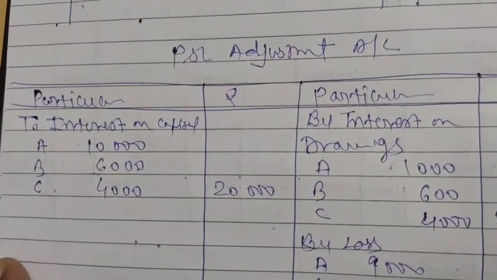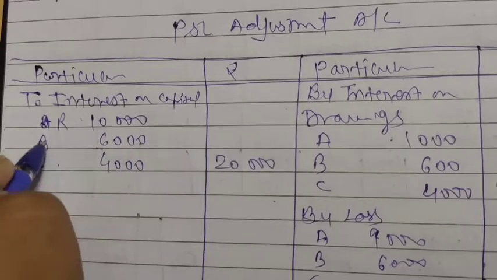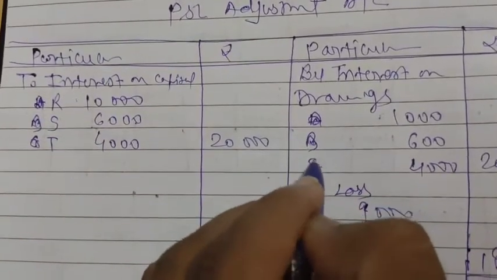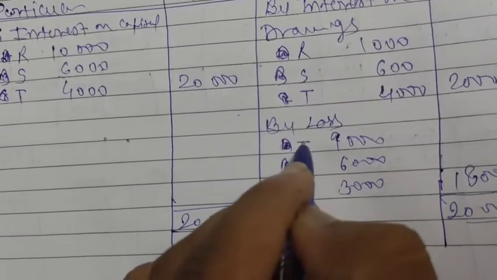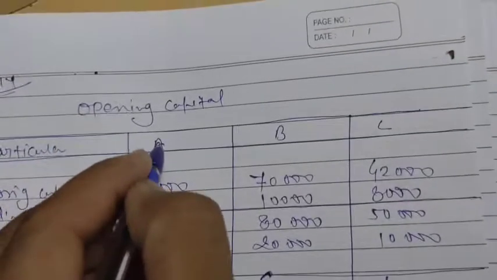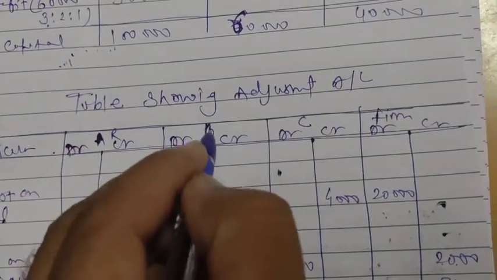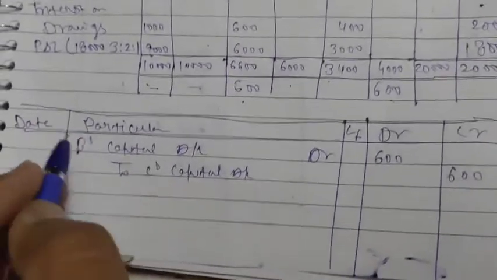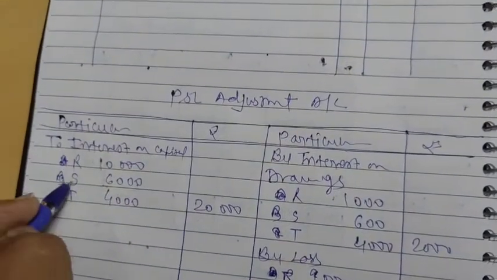Sorry, I changed the names in the question to R, S, T. But there is no effect from the names. So I think here also we will change to R, S, T. So the next entry: P&L adjustment account debit to R capital, to S capital, to T capital.